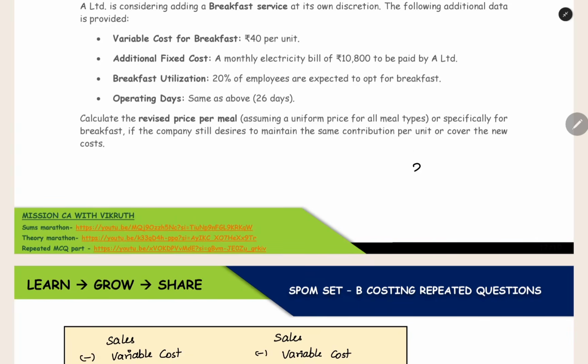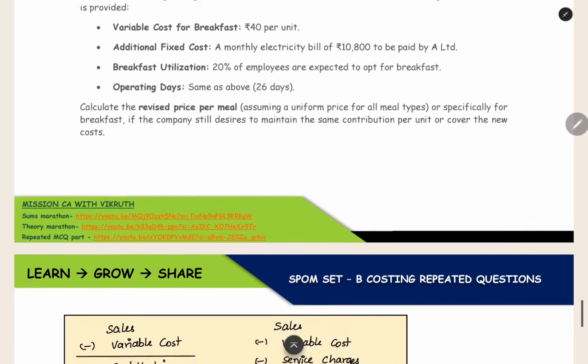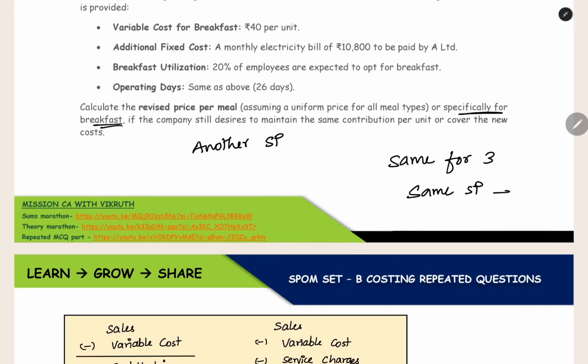For that breakfast also, you should get 28 rupees contribution. That is the same. Now, here they have given two things. One is, specifically for breakfast, you can find out another selling price. Or you have to find out a selling price which should be same for all three things: breakfast, lunch, dinner, every meal should have the same selling price. Using that selling price of their supply, they should also get a contribution of 28 rupees. That should also be there.